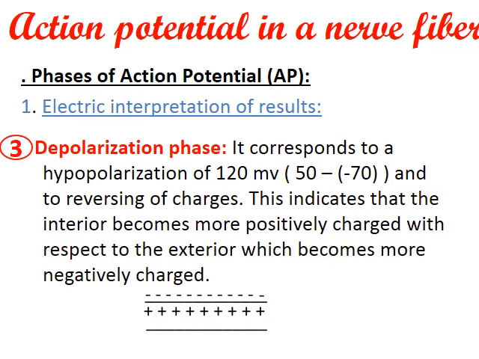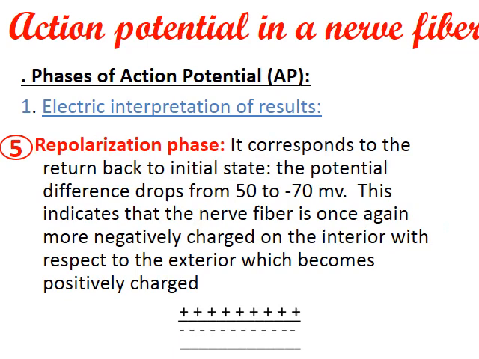Here we have some phases of the action potential, with the electric interpretation of the potential difference. Depolarization: it corresponds to a change of 120 millivolt. We have +50 and -70, so it's 50 plus 70, which is 120. This indicates that the interior becomes more positive compared with the exterior, which becomes more negative.